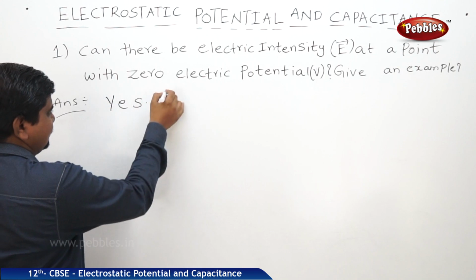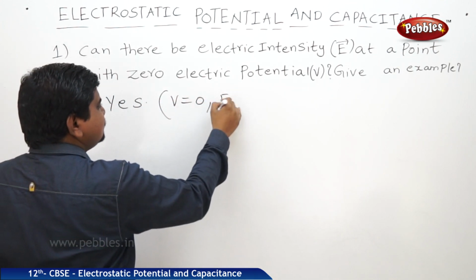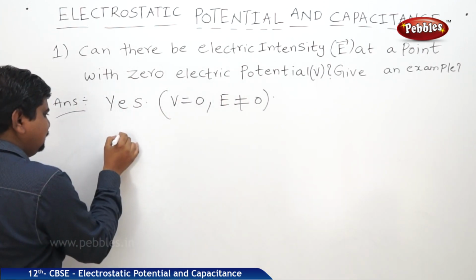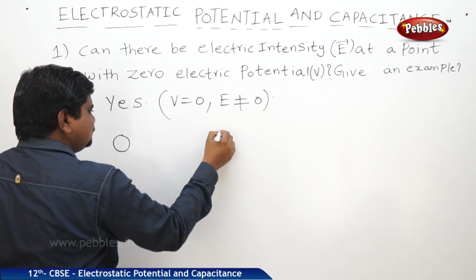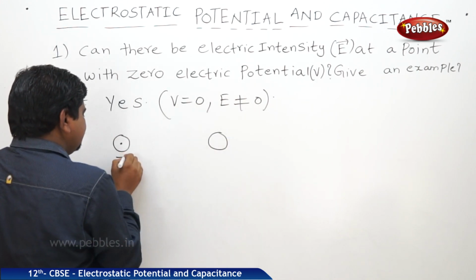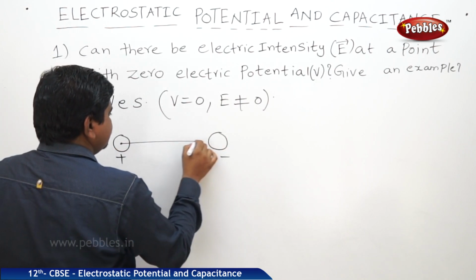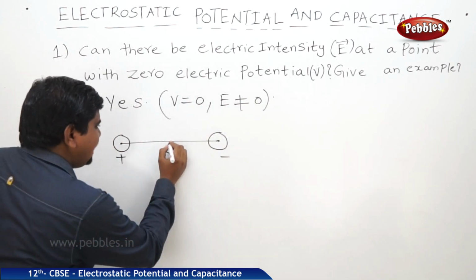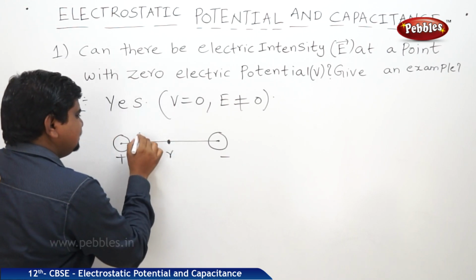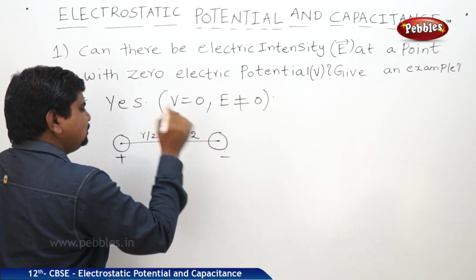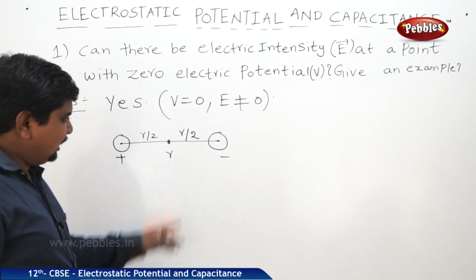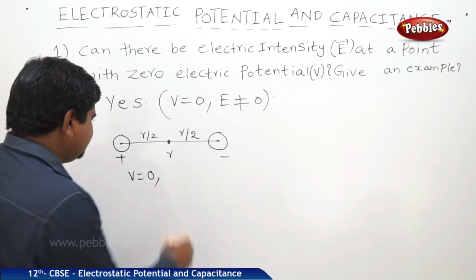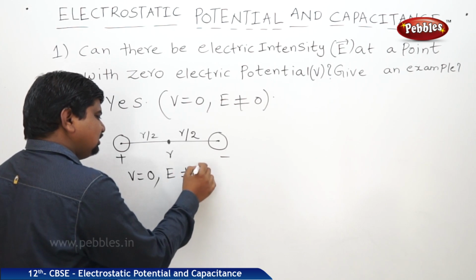But we should see one example, where V is equal to 0 but E is not equal to 0. Take two equal and opposite charges which are separated by a distance r, maybe positive, negative or negative, positive. The distance between these two charges is r. Now exactly at the midpoint, at a distance r by 2 from each, V is 0, but electric field intensity is not 0.